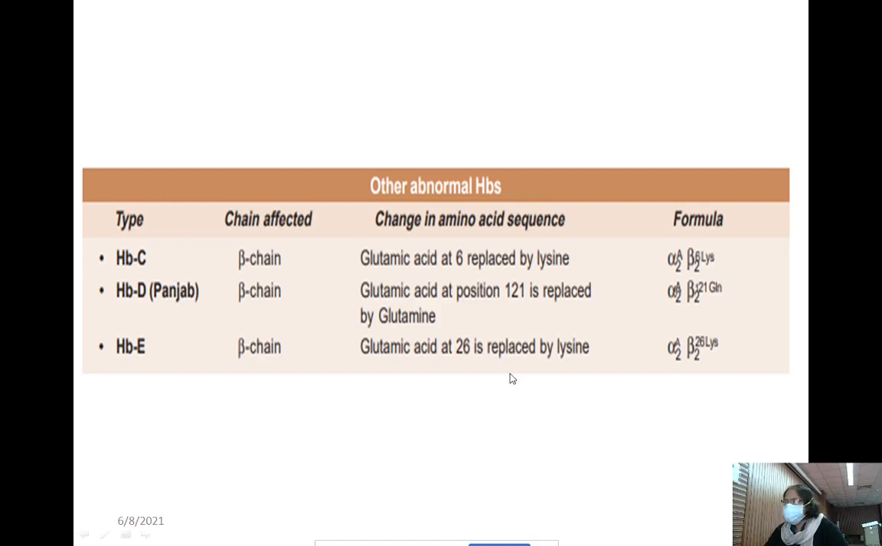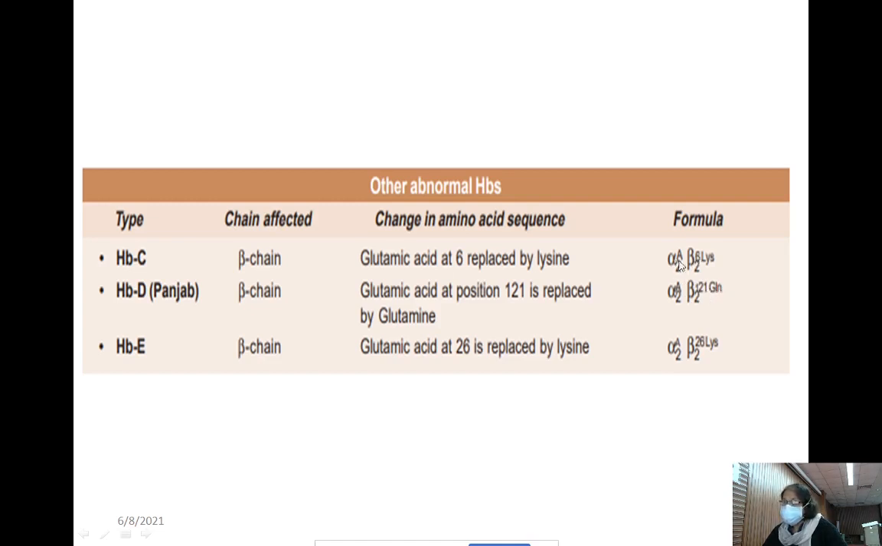Here I have given the formula. Alpha 2 is the adult hemoglobin, two polypeptide chains. Does adult hemoglobin contain two alpha and two beta chains? In Punjab D, the two alpha chains are normal, like adult hemoglobin, but in the beta chain, position 121 glutamic acid is replaced by glutamine. This is the short formula: GLN is glutamine, GLU is glutamic acid, replaced by glutamine at 121.